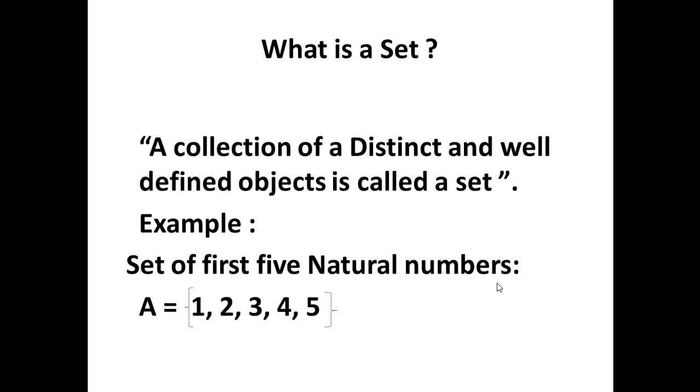First question is, what is a set? A set is a collection of distinct and well-defined objects. For example, set of first 5 natural numbers A is equal to {1, 2, 3, 4, 5} enclosed in the bracket as you can see on the screen.